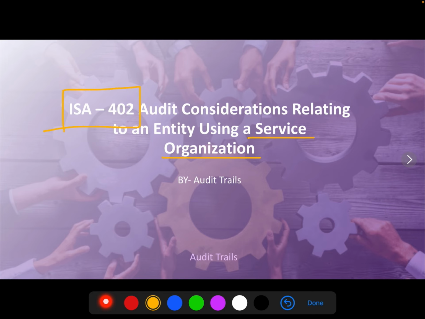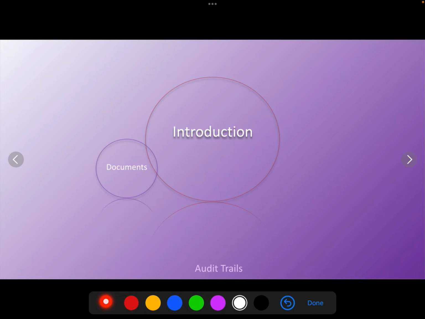But a disclaimer, make sure that you do not apply this ISA. I repeat, do not apply this ISA whenever we'll be talking about services of financial institutions, that are our banks and brokers. So, whenever we are talking about services of financial institutions, that part will not be included under ISA 402.